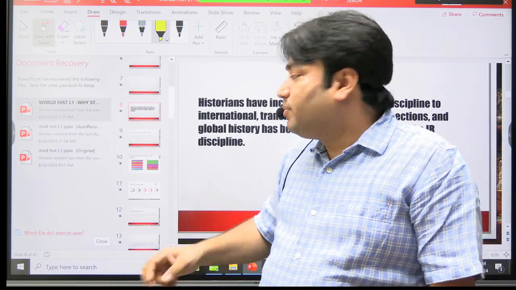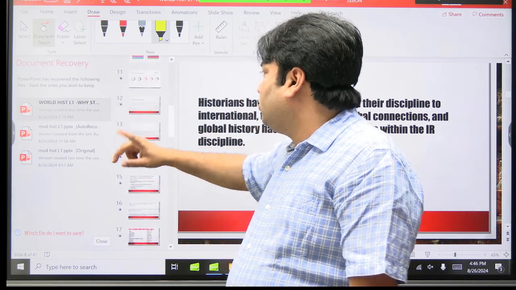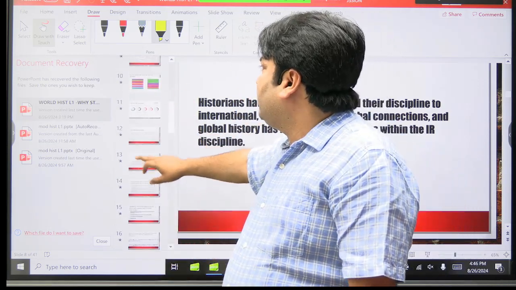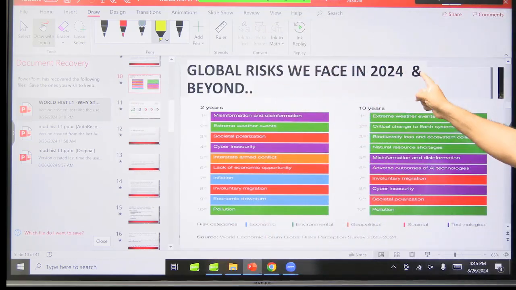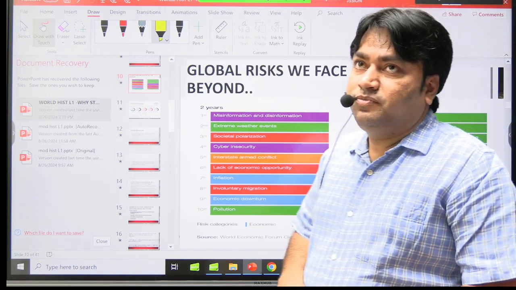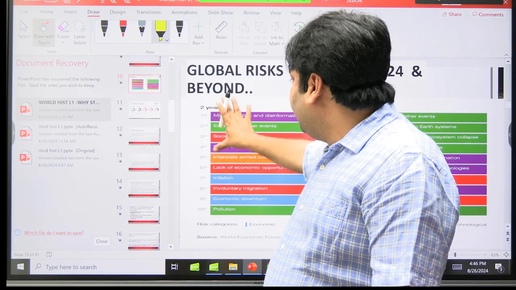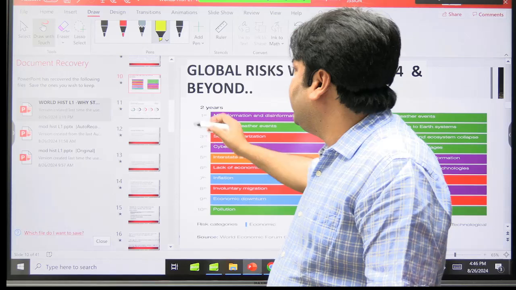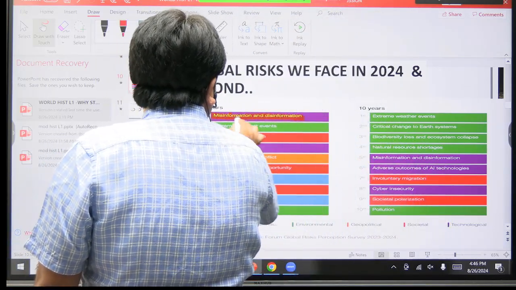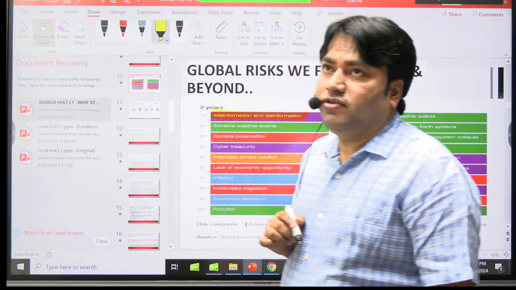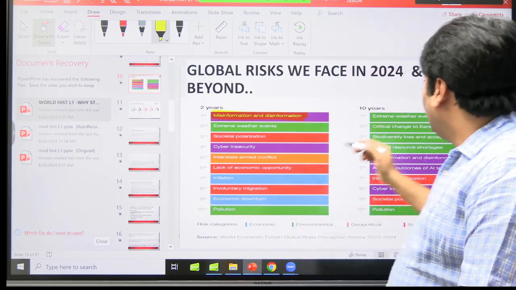Okay, so there is a practical implementation application of all this, and we don't need to forget that. For example, I want to give you some examples. For example, these are the global risks that we face in 2024 and beyond. And look at the list here. There are 10 points given here. In 2 years, these are the 10 points or the global risk. And on the top of this, what we find? Misinformation and disinformation. Top पे क्या है? Misinformation and disinformation.